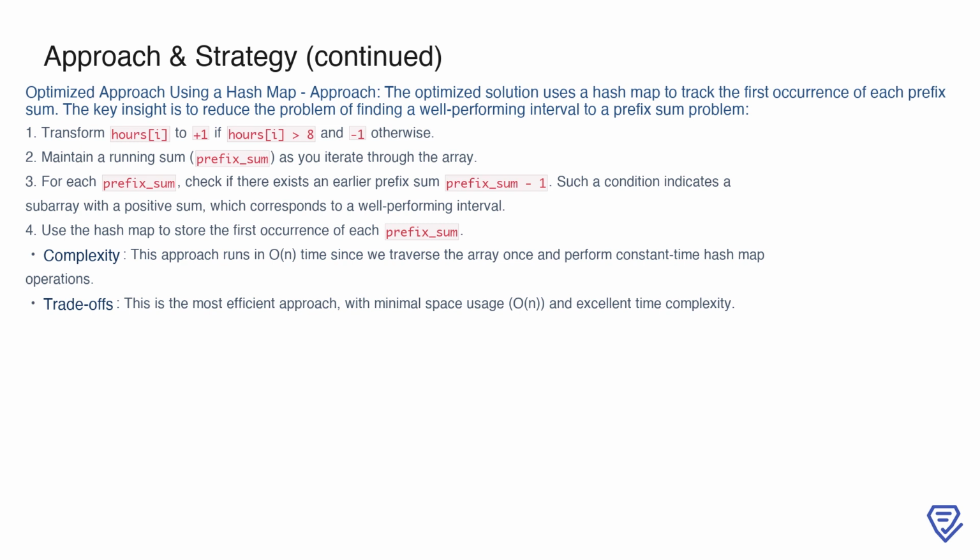This method reduces the overall time complexity to O(n), as we only traverse the array once and use hash map operations, which are also O(1). Additionally, the space complexity is O(n), as we store only one value per unique prefix sum. This makes the hash map approach highly efficient and suitable for large inputs.